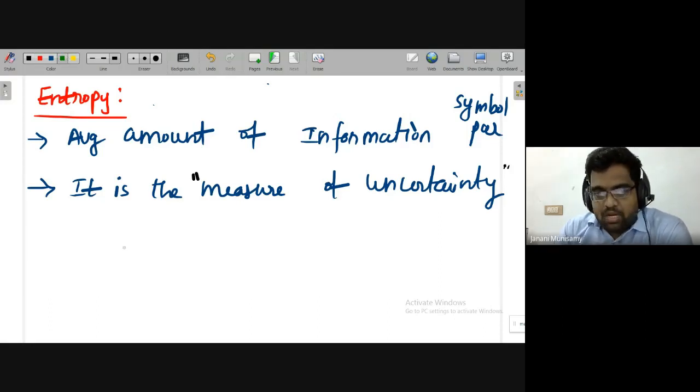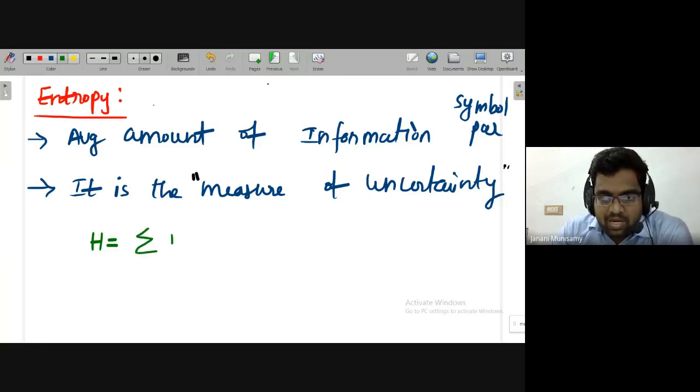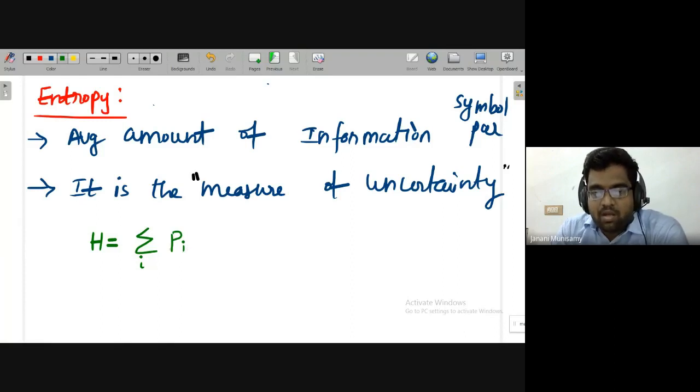Okay. So what is the formula for entropy H? Whenever we want to find out an average, here it is with respect to the event. So what is the probability of that particular event? Say there are n number of events. Again, i indicates the particular event, say event 1, event 2, event 3, event 4, like that.